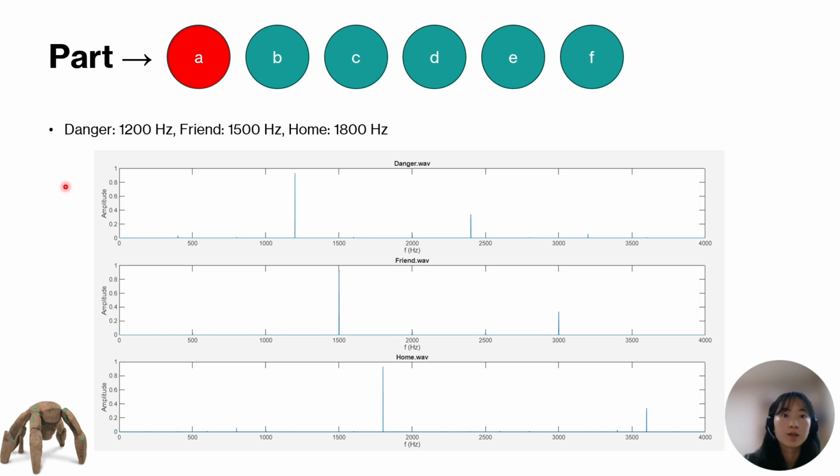So in the plot, these are the three magnitude spectrums, danger, friend, and home. And we can see danger is at 1200 Hz, friend is at 1500, and home is at 1800 Hz.